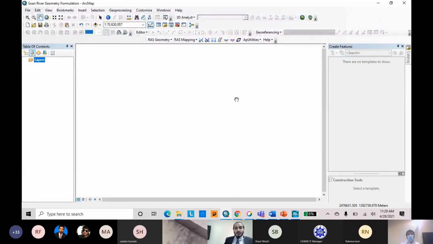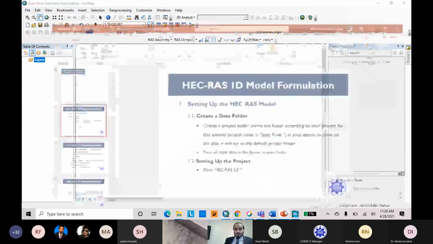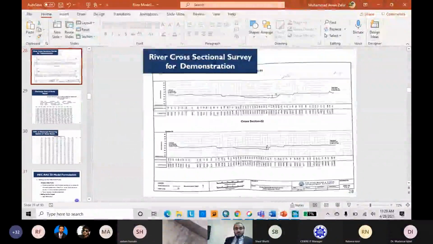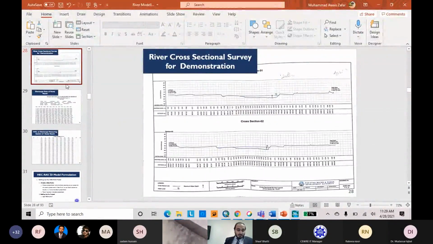What do we require in ArcGIS? First, I have provided the survey data. So first we will georeference our survey cross sections using the technique I mentioned in 3.2. The first one is creating a cross section shapefile using survey data. Compile the survey data in an Excel sheet. You will collect your survey data in this form. I have compiled it into Excel sheets, and I have already provided it to you. Compile the latitude and longitude of each cross section in an Excel sheet and rearrange it in the following order.